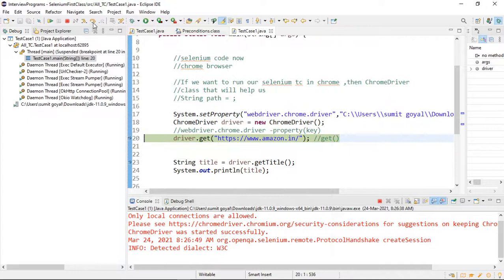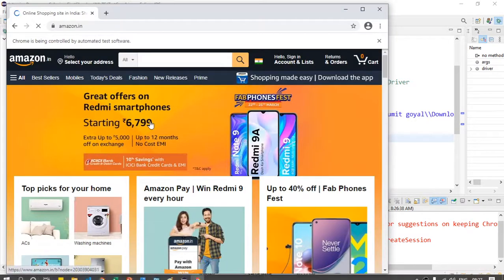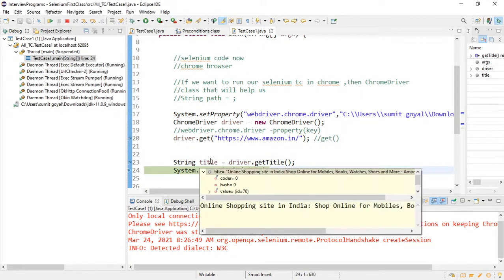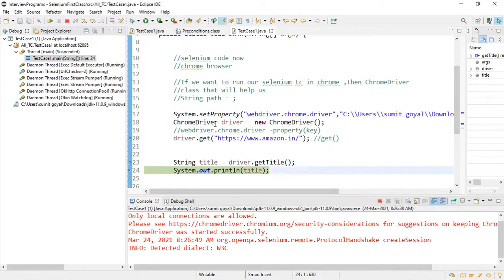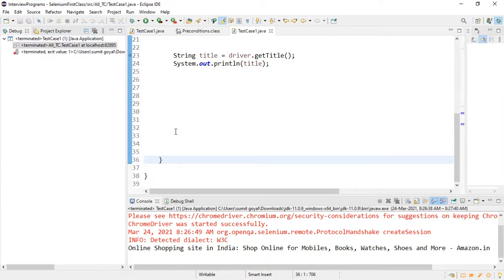If I invoke this line, it will open the Amazon website, and after that I'm saying give me the title of the open website. So the title is, if I invoke this line, you can see what is the title. The same title which I showed you manually came here and we are able to print it, right? So this is how you can get the title of any website which you open with the help of Selenium. Is it clear to everyone?